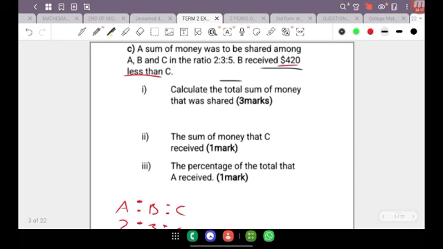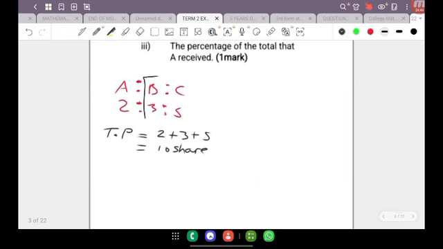On the contrary, when we reread this question, you will realize that $420 was not the amount of money that was being shared, but it is in fact B that got $420 less than C. So the information that we know now is in regards to B and C. We have to focus on this part of the problem. A is not involved in this comparison.